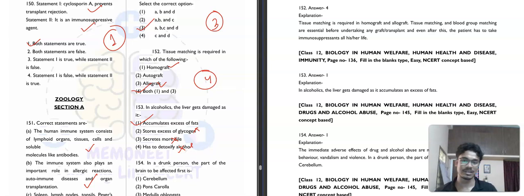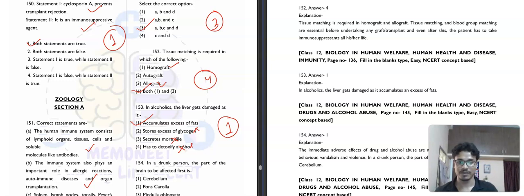Yes, this is indirectly correct, that's why the liver gets damaged, because the liver is a detoxification organ, and due to recurrent detoxification of alcohol, again and again, that's why the liver gets damaged, due to accumulation of excess fats, liver cirrhosis. In pathology, in MBBS, you will read a lot about this.